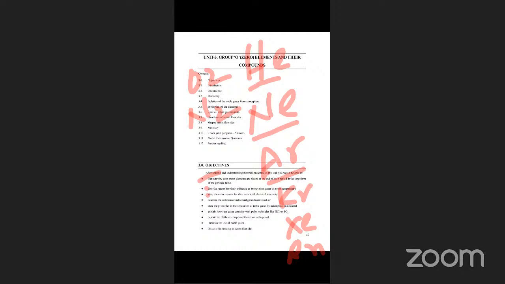Why are they inactive? Why are they inert? And why are they noble gases?